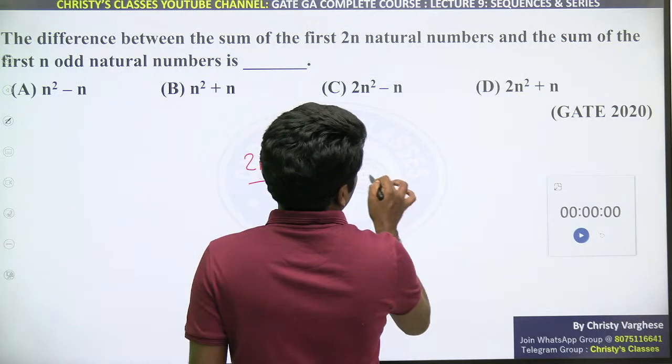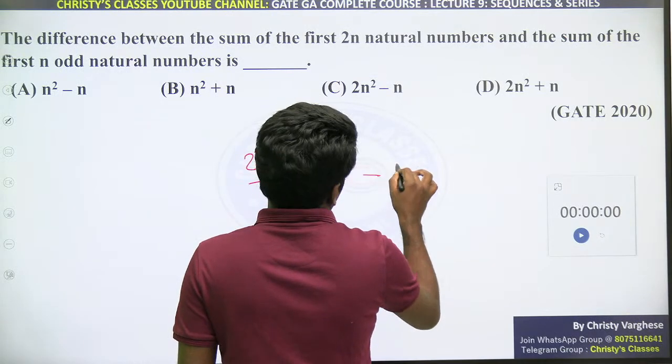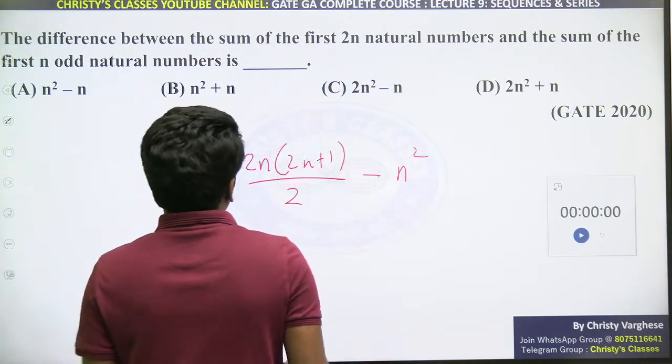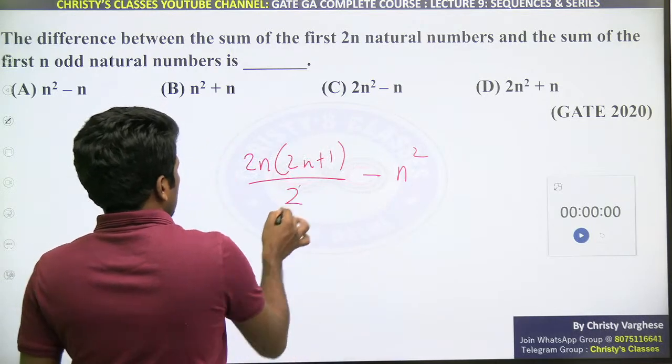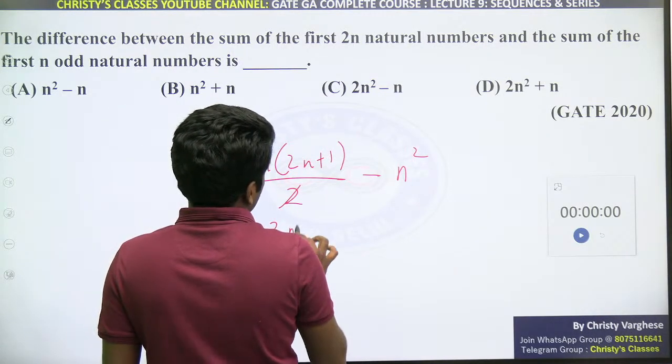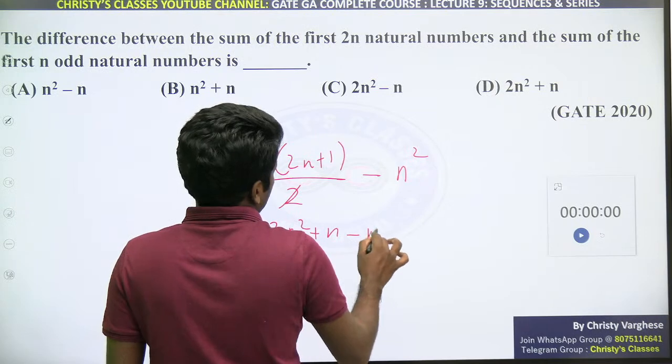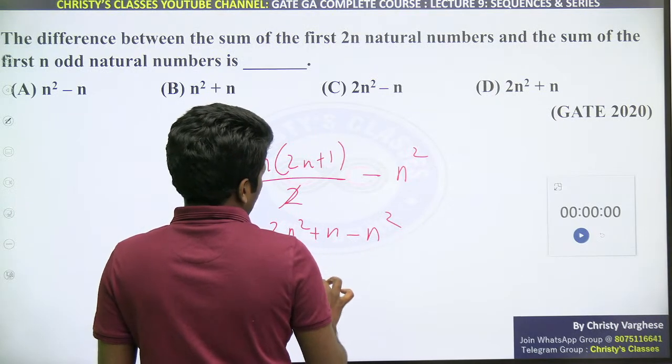Difference minus the sum of first n odd natural numbers, that is n square. We have to find the difference of these two. So simplify: 2n square plus n minus n square, that is n square plus n.